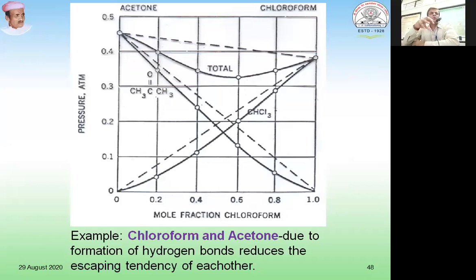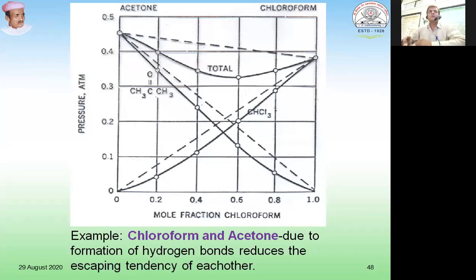But when chloroform and acetone are being mixed, the mixture shows lowering of vapor pressure, or negative deviation from Raoult's law. And why does this happen? Because chloroform and acetone interact with each other, forming hydrogen bonds, and because of the hydrogen bond formation between chloroform and acetone, they reduce the escaping tendency of each other. Because of the reduction in the escaping tendency, ultimately it leads to a reduction in the vapor pressure, more than what was expected according to Raoult's law.